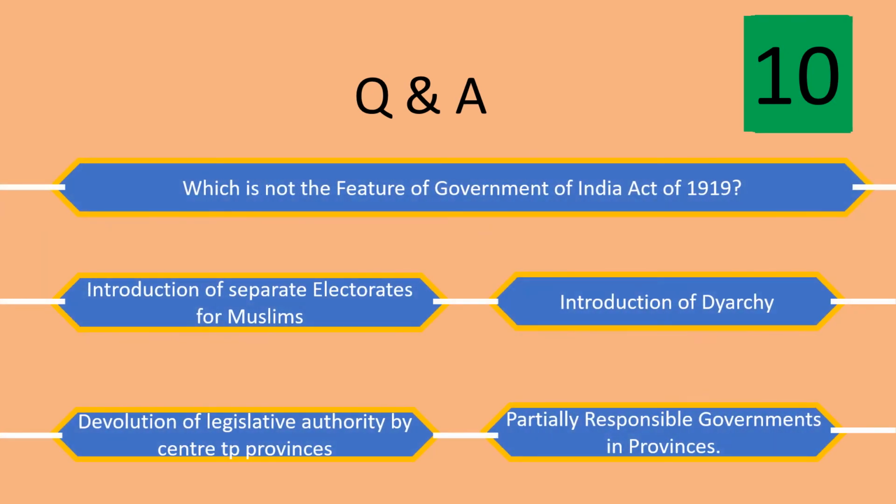The second question is, which is not the feature of Government of India Act of 1919? Introduction of separate electorates for Muslims, introduction of diarchy, devolution of legislative authority by center to provinces, partially responsible governments in provinces.